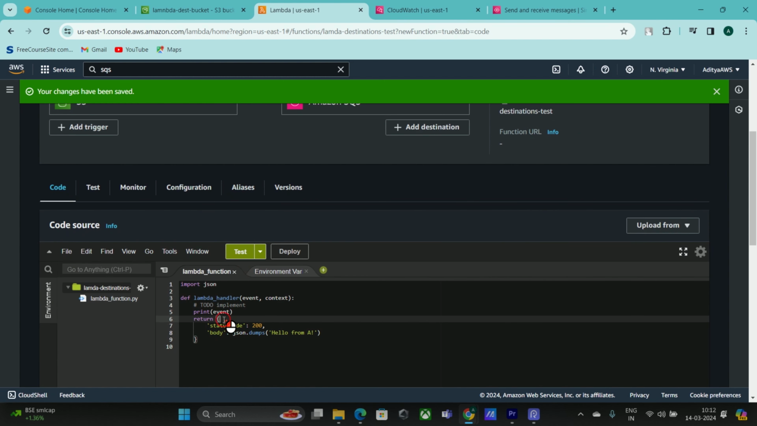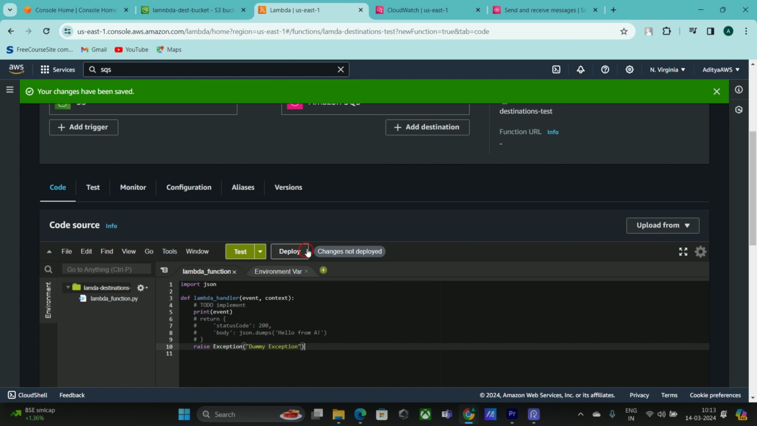Here we are returning some value. Instead of that, I'm commenting this out, and instead of returning some value, we are going to raise an exception. So for that, we need to write raise Exception and inside it, "dummy exception". Okay, this is good. I'm going to deploy the code, and the code is updating and successfully updated the function lambda destination test.